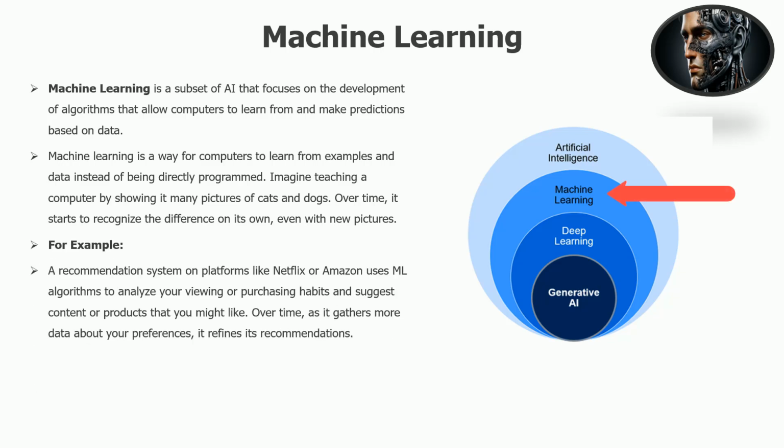A recommendation system on platforms like Netflix or Amazon uses machine learning algorithms to analyze your viewing or purchasing habits and suggest content or products that you might like. Over time, it gathers more data about your preferences. It refines its recommendations. So this is one of the examples of machine learning. Here we have a few more.